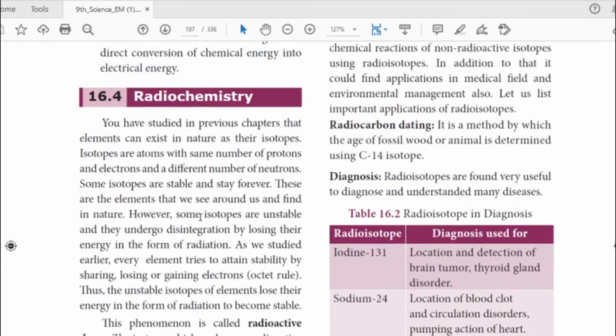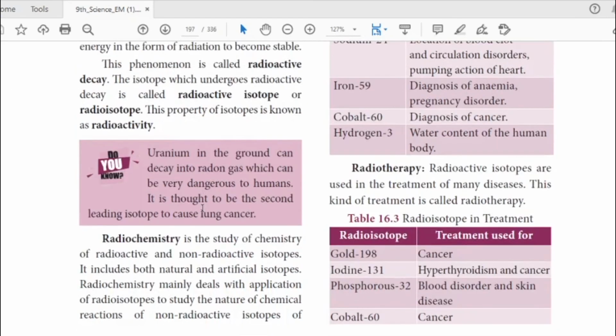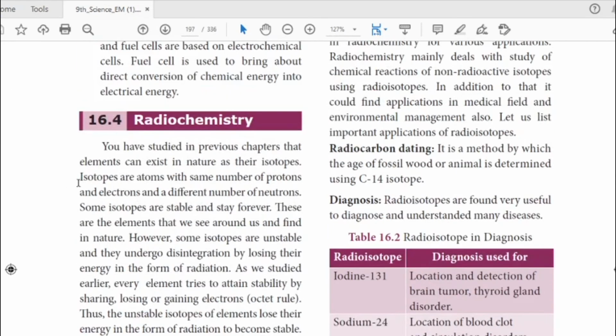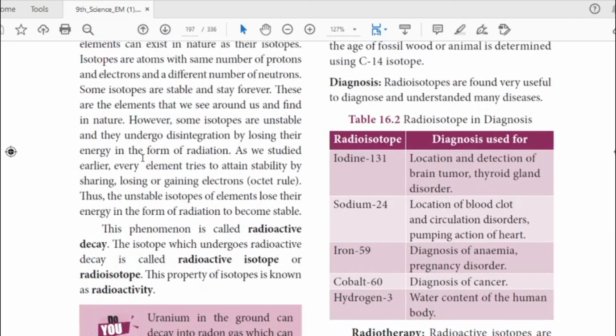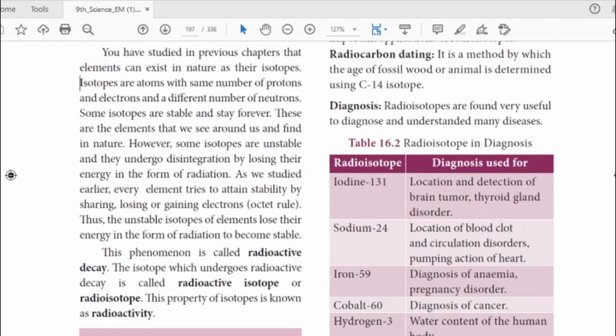Open your book, page number 191. So here we discuss radiochemistry. Before that, we want to know the 2 mark question. Isotopes are the atoms with the same number of protons and electrons with different number of neutrons. So that is a 2 mark question. Mark it as a 2 mark question.